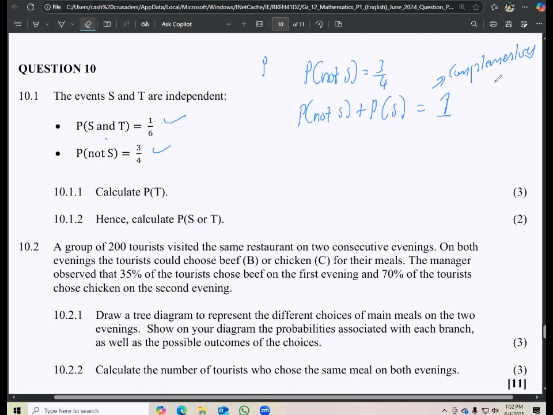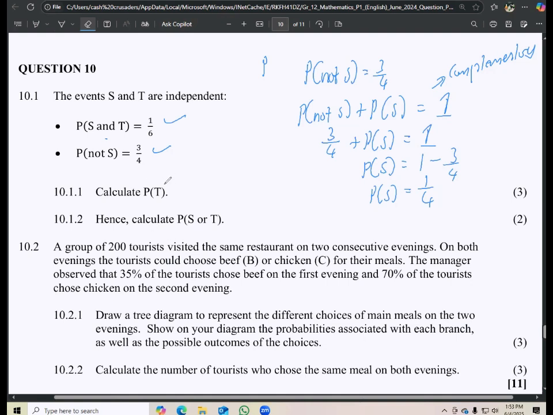So all in all, it must add up to 100%, which in probability terms, it must add up to 1. Then P of S will be equal to 1 minus 3/4, which gives us 1/4. But then we are not done.